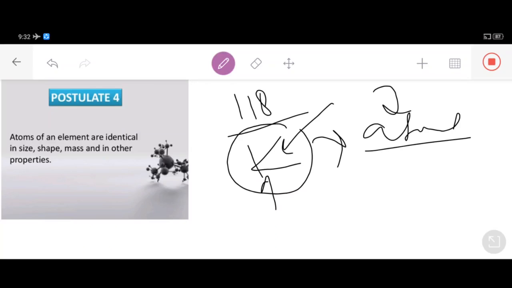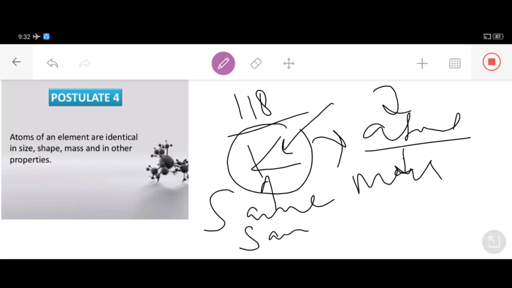Mark my words, students, this is a very important topic: atoms of a given element are identical in all respects. Every single atom of this potassium is identical in all respects, having the same mass, and the same size.